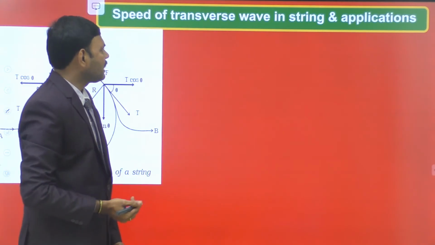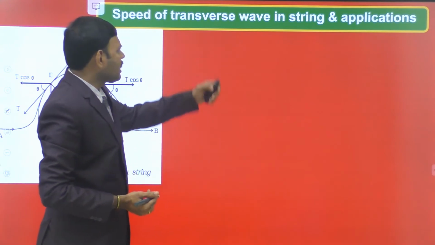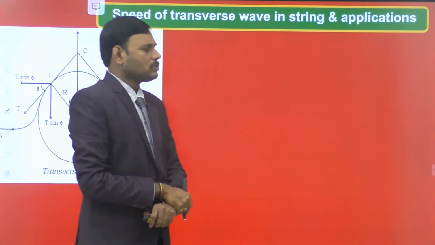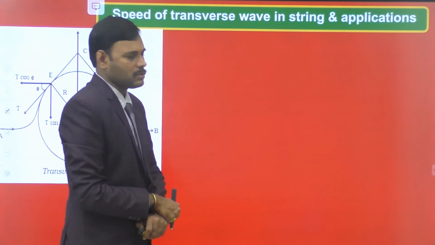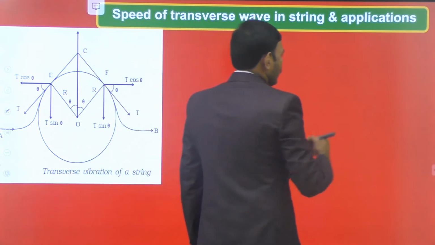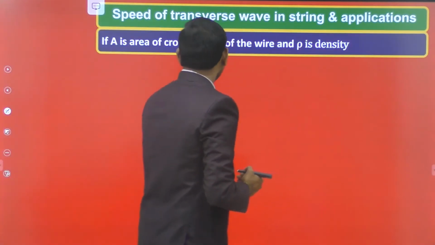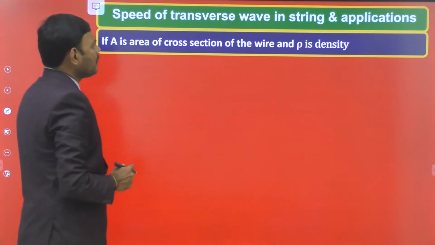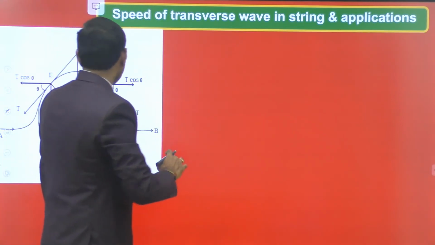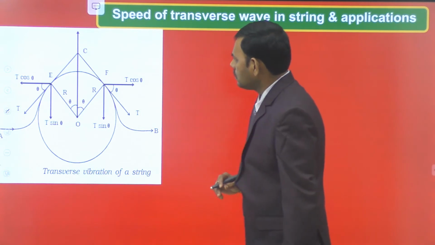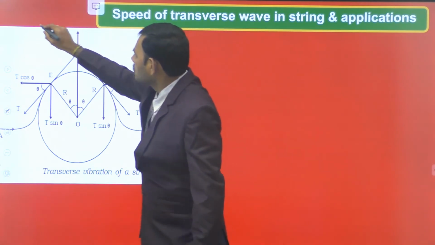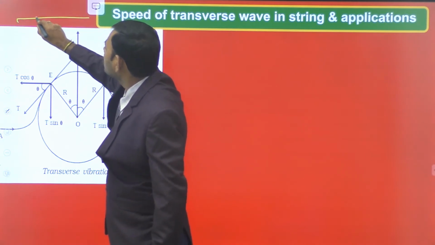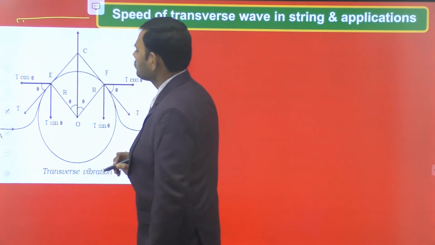Let us move on to the next content, that is speed of transverse waves in string and their applications. Let us consider a string. Here A is the area of cross section of the wire. Consider a wave traveling in the string.